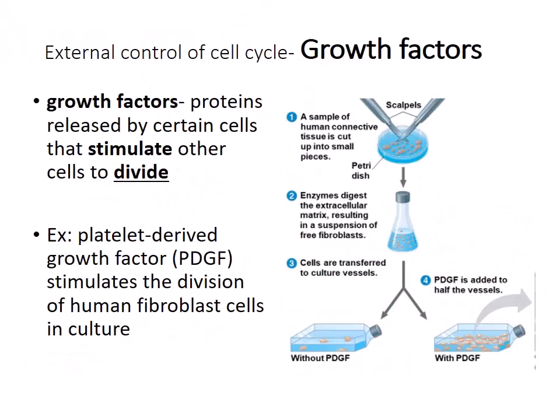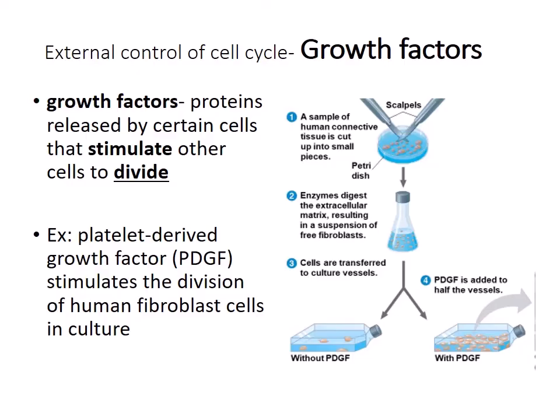So there are also external controls of the cell cycle, like growth factors. Growth factors are proteins that are released by certain cells that stimulate other cells to divide. For example, platelet-derived growth factor stimulates the division of human fibroblast cells in tissue culture. So in this image, we've got a sample of human connective tissue that's cut into small pieces in a petri dish.